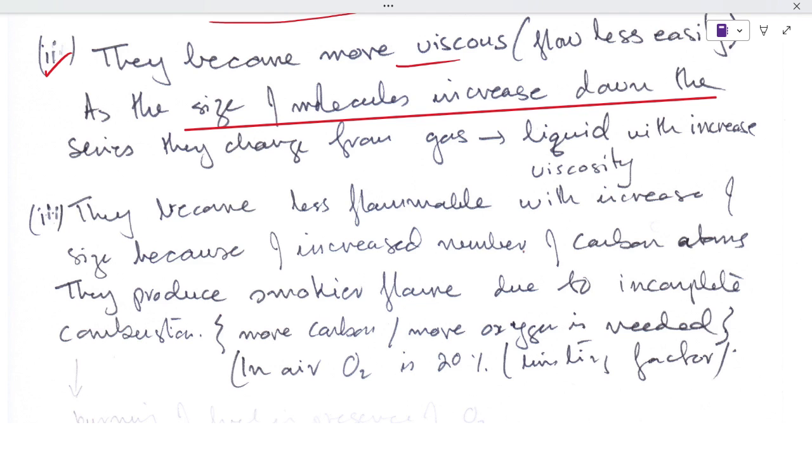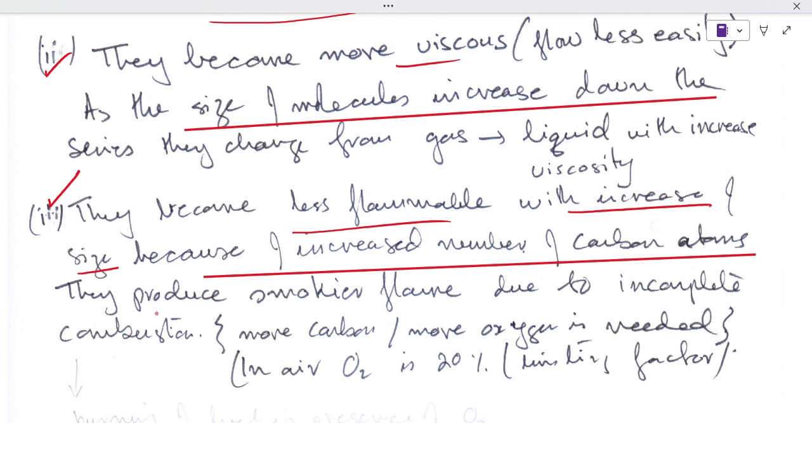You must have seen the oils, especially the grease and the oil which is added in our car engines. Number 3, they become less flammable with the increase of size because of the increased number of carbon atoms. They produce smokier flames due to incomplete combustion.